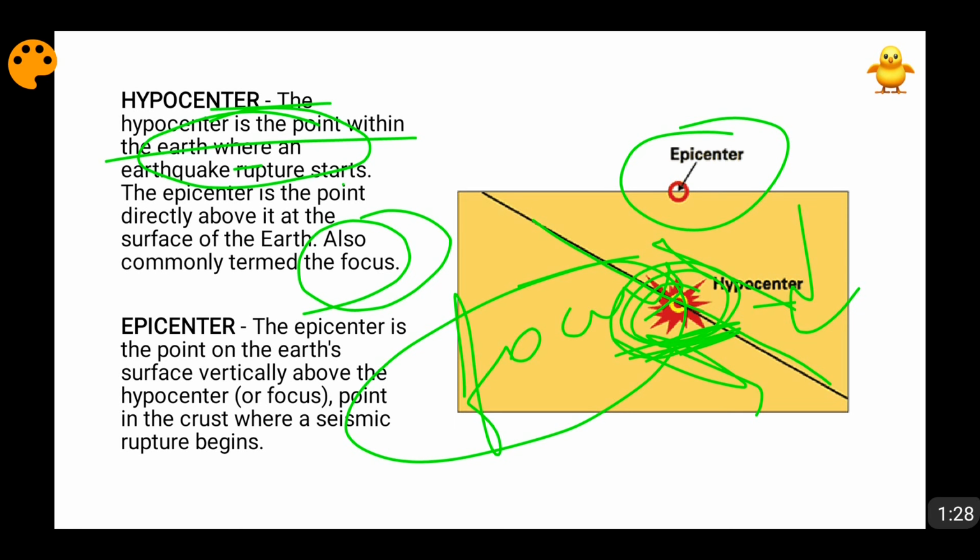Now what is the epicenter, friends? Epicenter is a point on the earth's surface and it is directly above the hypocenter. Whatever energy and waves are released at the hypocenter, the very first point on the surface at which they will reach is the epicenter, because epicenter is just vertically above the hypocenter on the earth surface. So all the pressure waves, energy, earthquake waves, seismic waves which are produced at the hypocenter, the very first point on the surface they will reach is the epicenter.